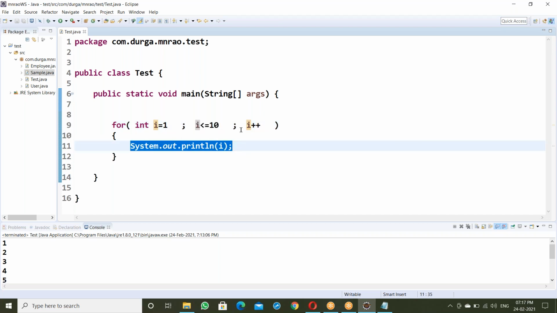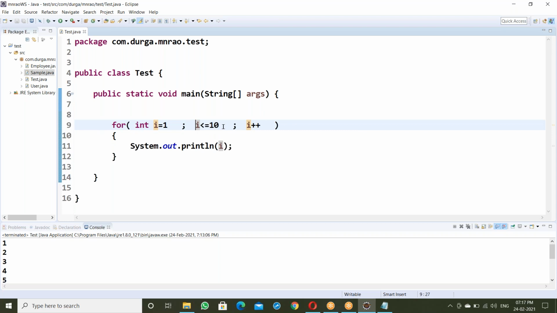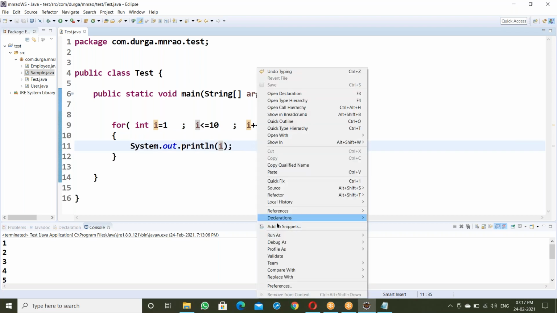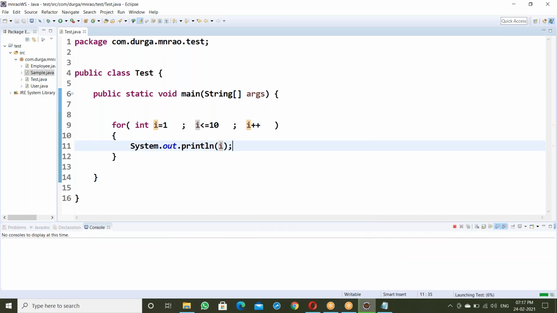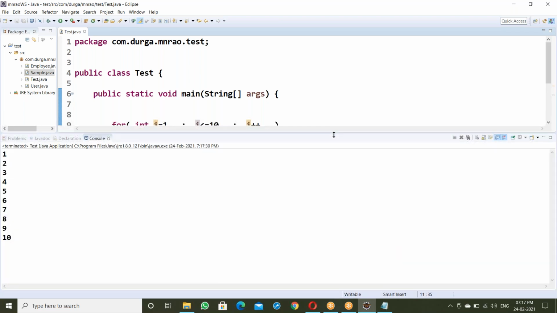3, 4, 5, 6, 7, 8, 9, 10, up to 10 here. 10 is less than or equal to 10, it's true here. Then displaying 10 here. Next i plus plus is 11. 11 is less than or equal to 10 is false. Loop terminates. So this is 1 to 10, displaying 1 to 10 is like this.